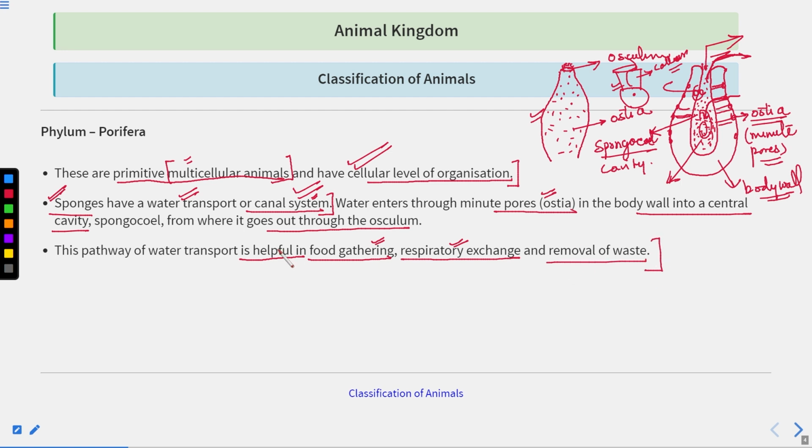Now you can understand how this water transport is important for sponges, right? It is providing the food material, the respiratory gas exchange, and it is also helping in the removal of waste from their body. So sponges have this canal system that is very, very important.